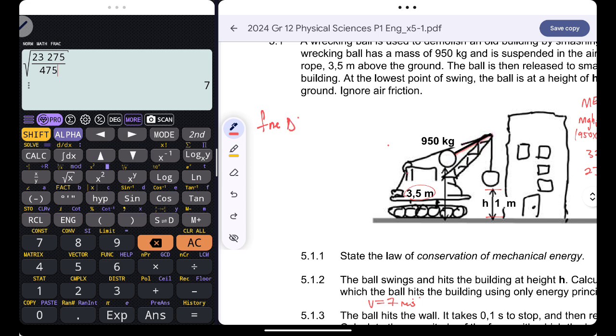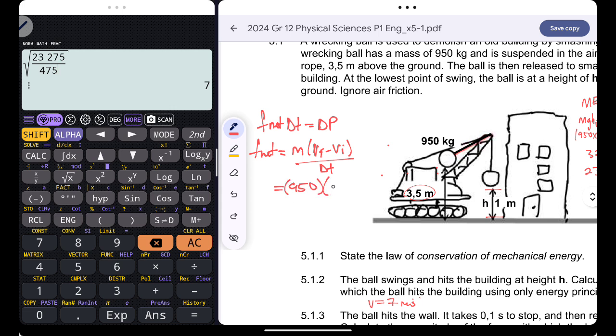I know that F net delta t is equal to the change in momentum. That means F net is equal to the change in momentum, mass times (vf minus vi), all over the change in time. The mass of the wrecking ball is 950 kg.